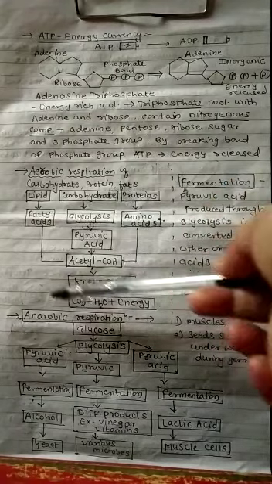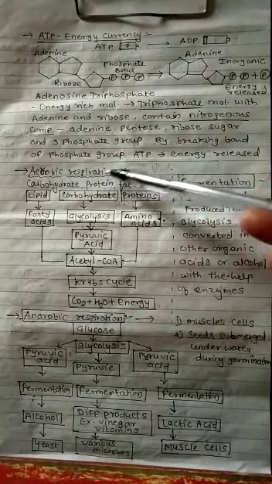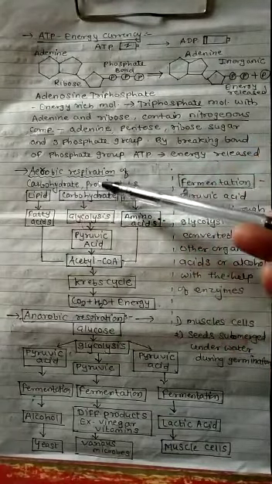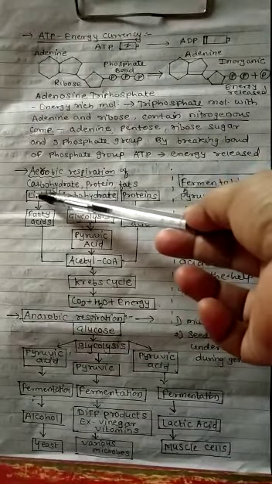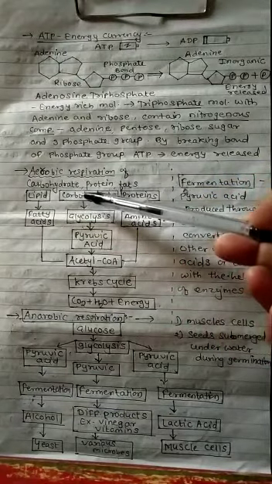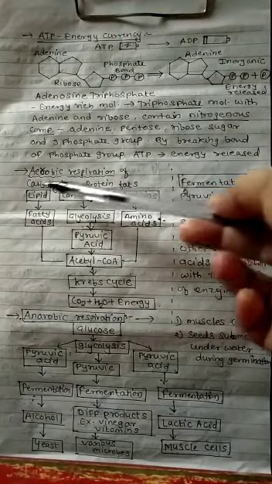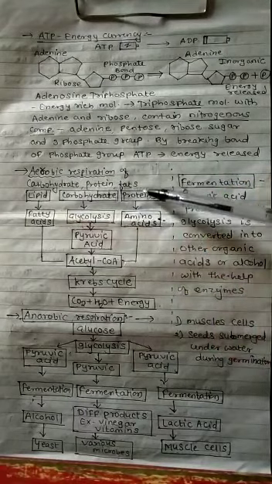So this is a flow chart, or a wave diagram, for aerobic respiration of carbohydrates, proteins, and fats. I repeat again here. These are the main components in the food diet, that is lipids, carbohydrates, and proteins. Lipids are nothing but fats.